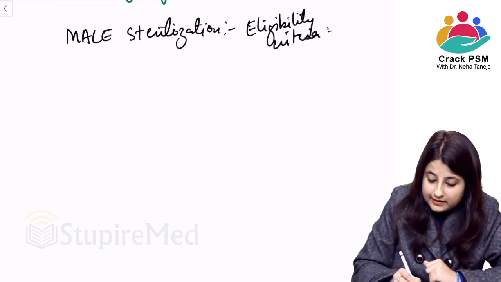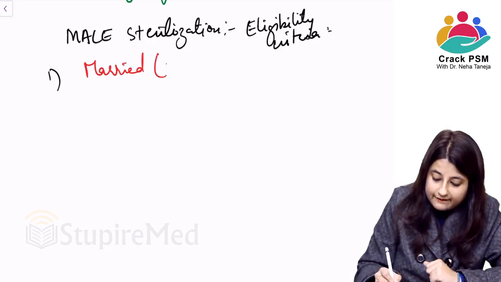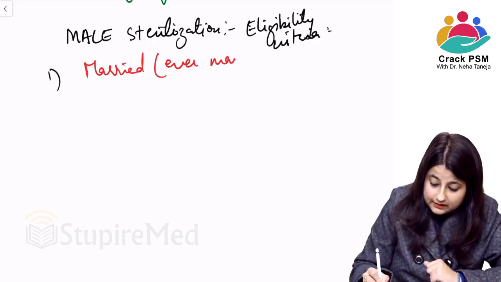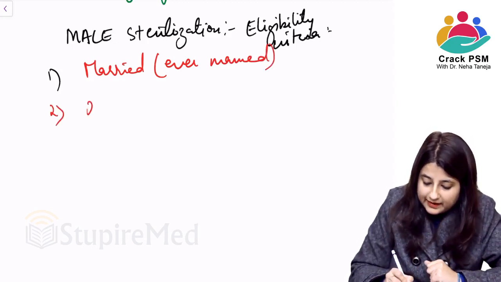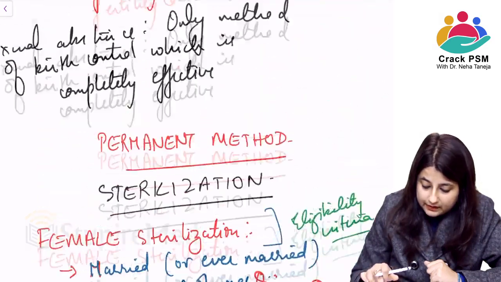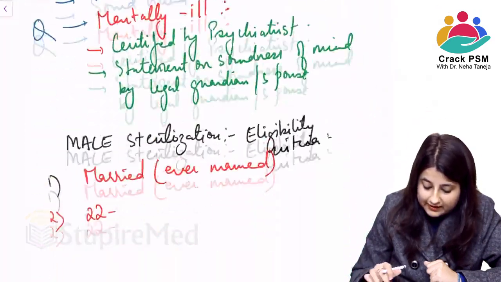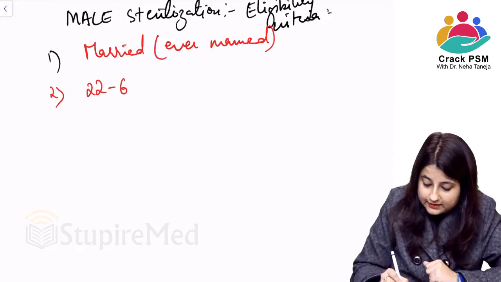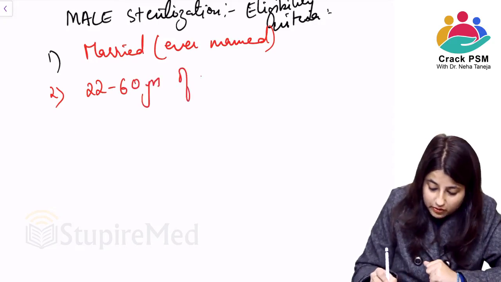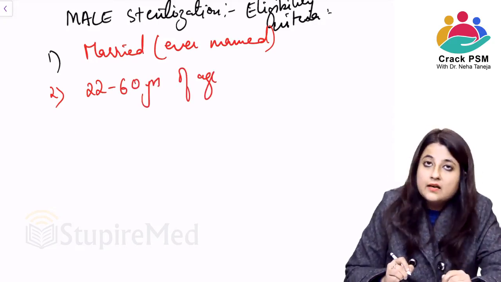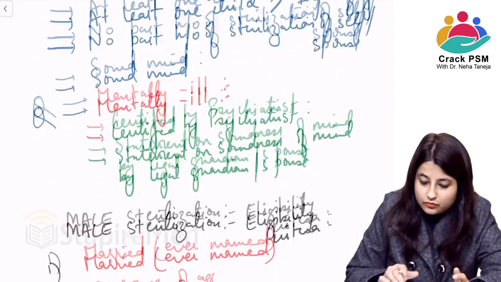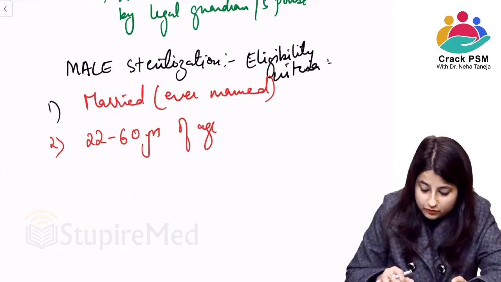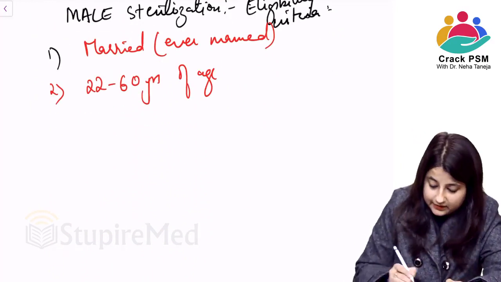Again it is married or ever married. 22 to, just as we had 22 to 49 years here, here it is 22 to 60 years of age. This is important, because why 49 years for a female? Because that's the cutoff for the reproductive age group. So 22 to 60 years.